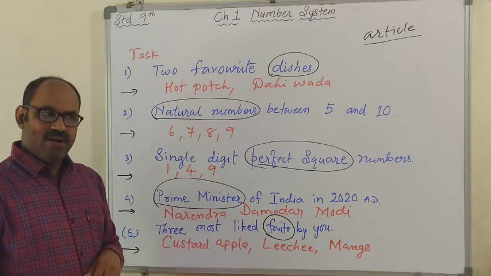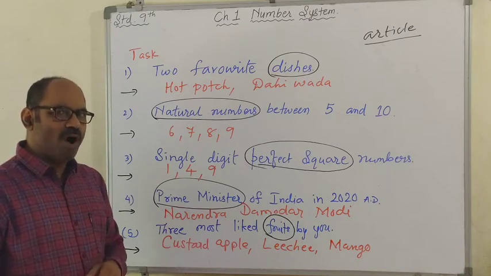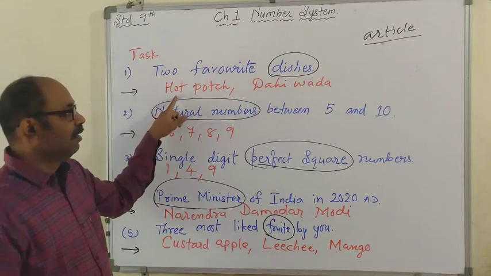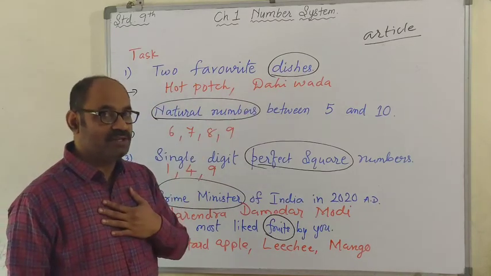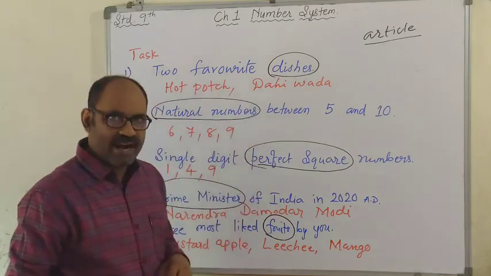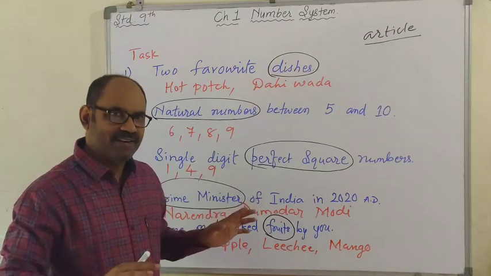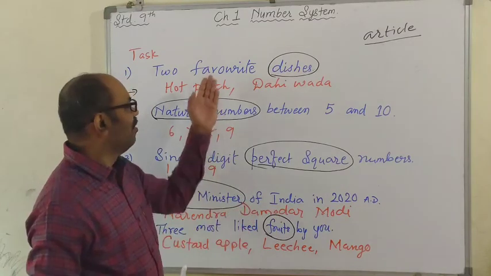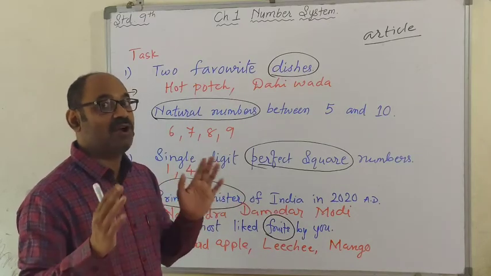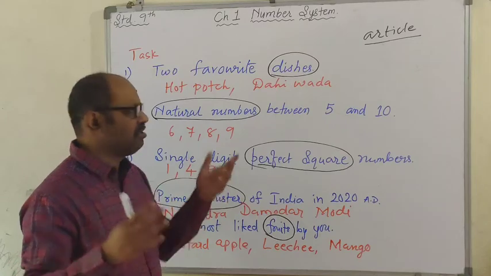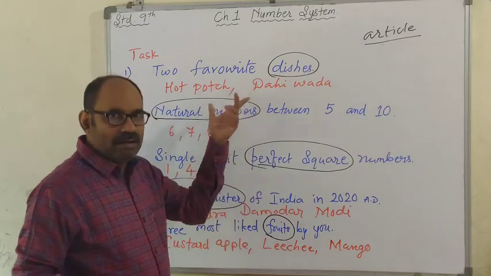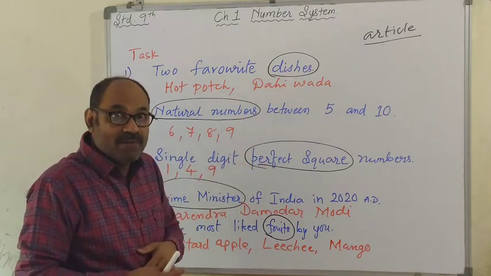Alright? Now, what are we going to observe here? Please observe nicely and understand. I have written two favorite dishes of mine. Is it same for you? Is this collection of articles the same or different? Obviously different. My favorite dishes and your favorite dishes are not going to be the same. It's not going to be common. For some children it may have come common. When you talk about millions and millions of people, hundreds of people may have common favorite dishes.